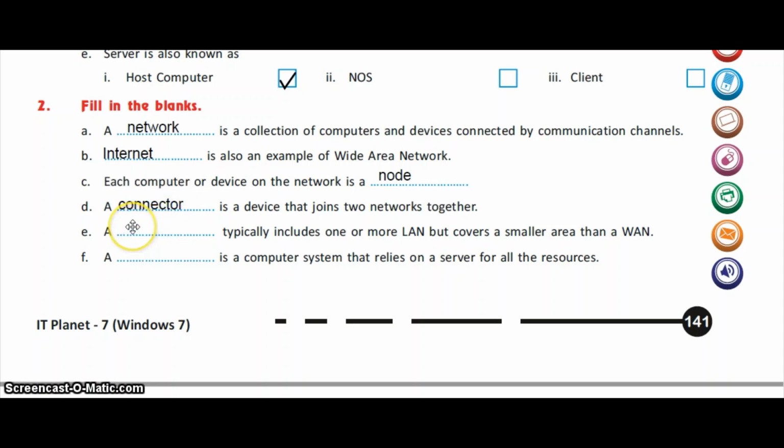Now the next one: a dash typically includes one or more LANs but covers a smaller area than WAN. So which network includes two or more LANs and is smaller than WAN? The only obvious answer is a MAN or a metropolitan area network. Then a dash is a computer system that relies on a server for all resources. Which computer relies on a server? The client computer.